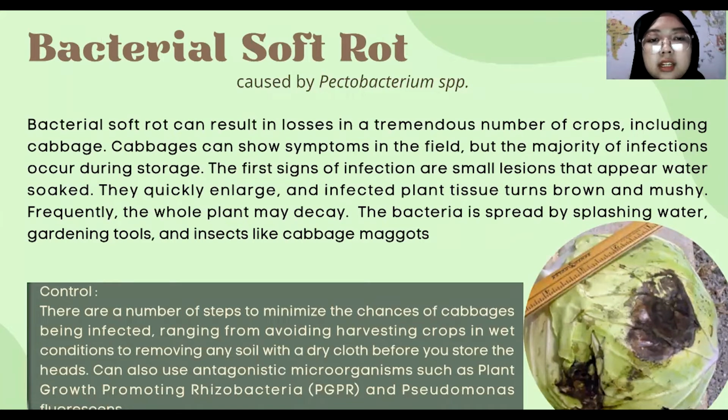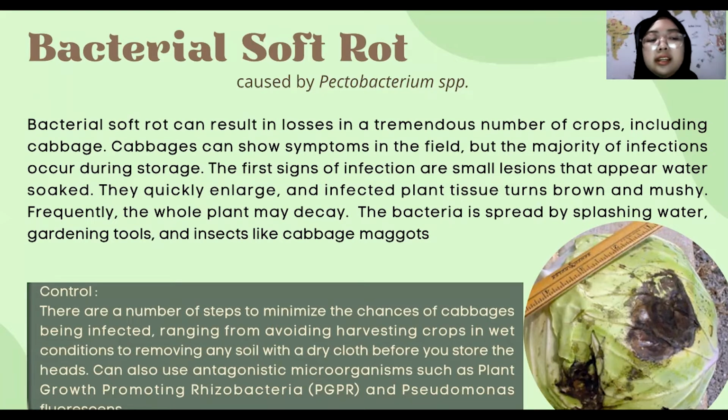The first signs of infection are small, water-soaked lesions. They quickly enlarge and the affected plant tissue turns brown and mushy. Frequently, the whole plant may decay. The bacteria are spread by splashing water, gardening tools, and insects like cabbage maggots.